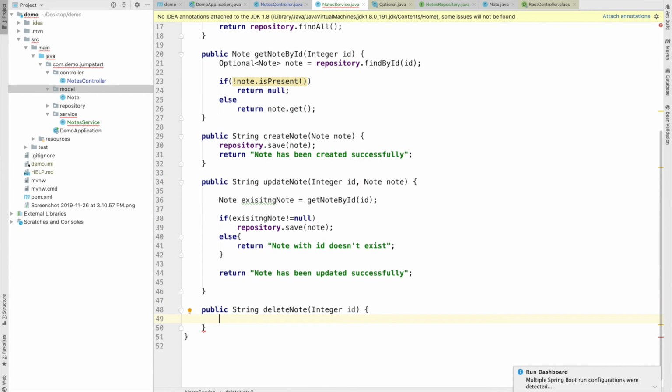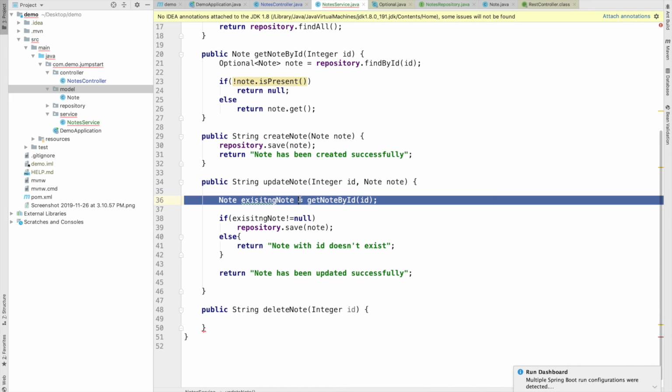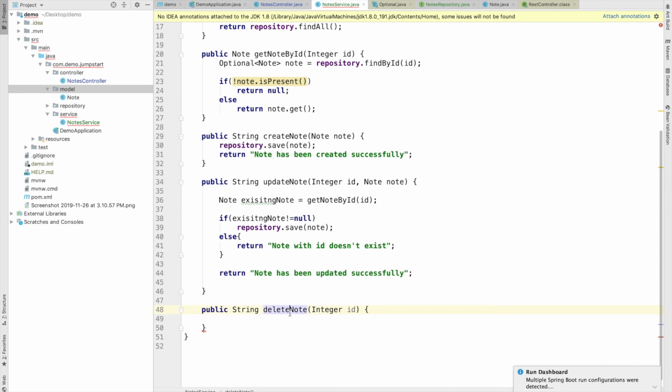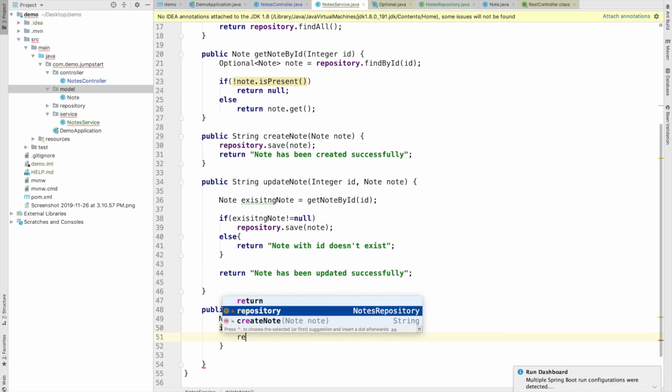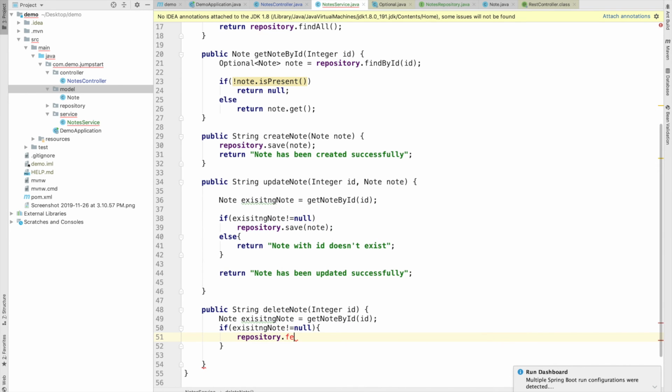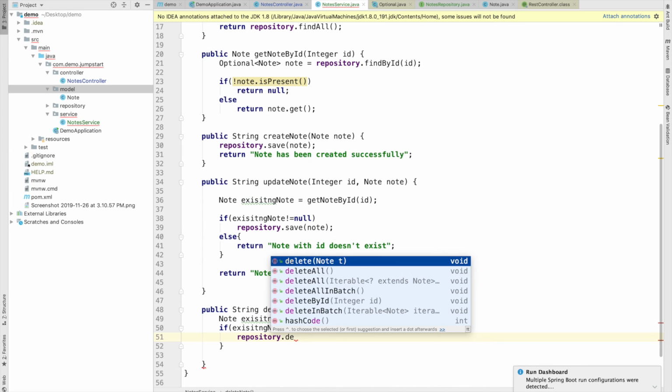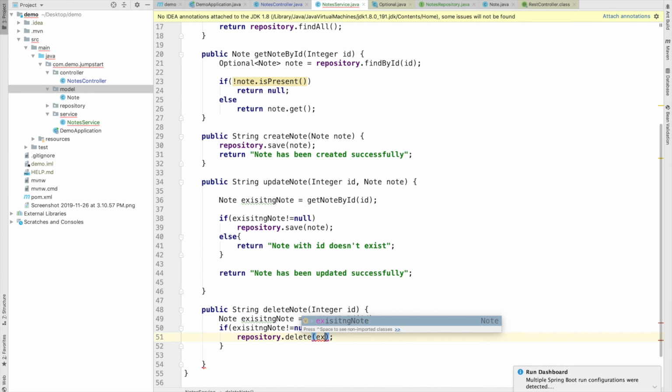In the last we have the delete node method. In the delete node method, we will again use get node by id. The same condition, let's just copy from here and just use repository dot delete existing node.